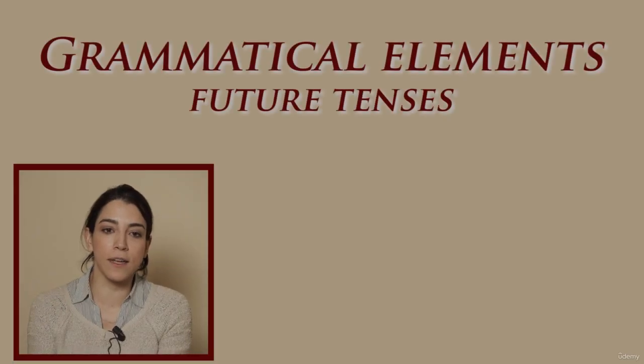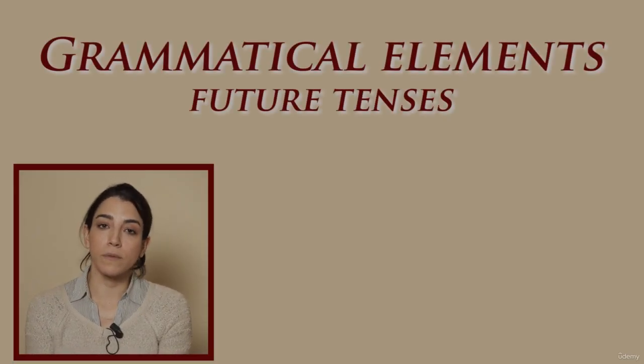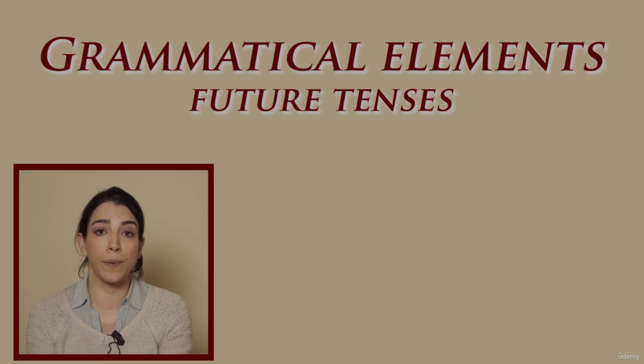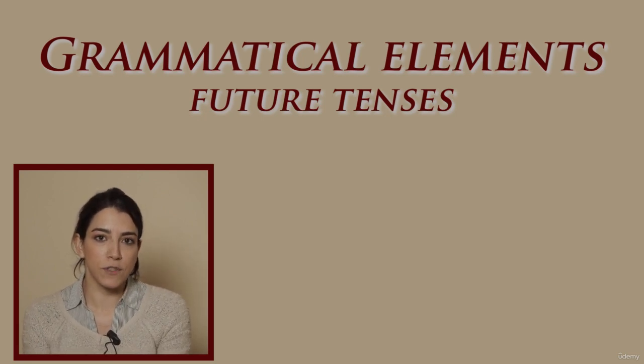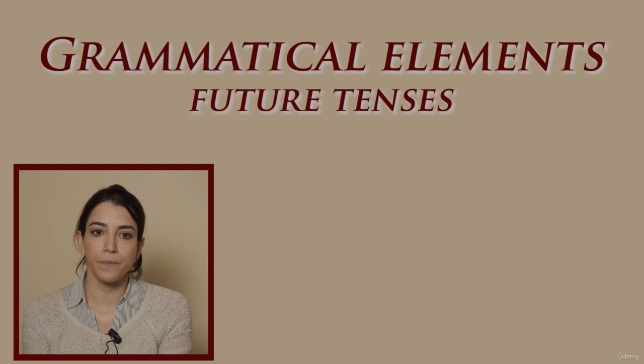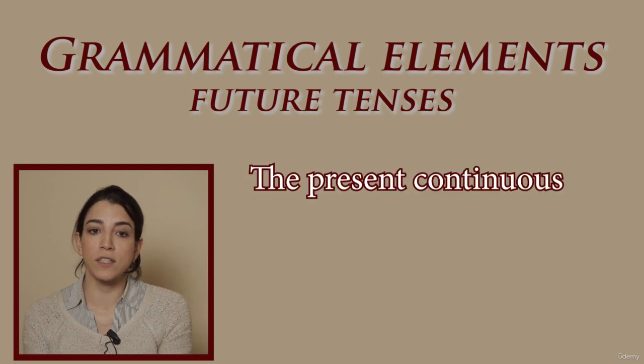Future tenses are divided into different forms, such as future simple, future continuous, future perfect, and future perfect continuous. Let's have a look at the future simple. It's used to describe future actions, and we use different forms. We can use the present continuous for something we have already decided and arranged to do.